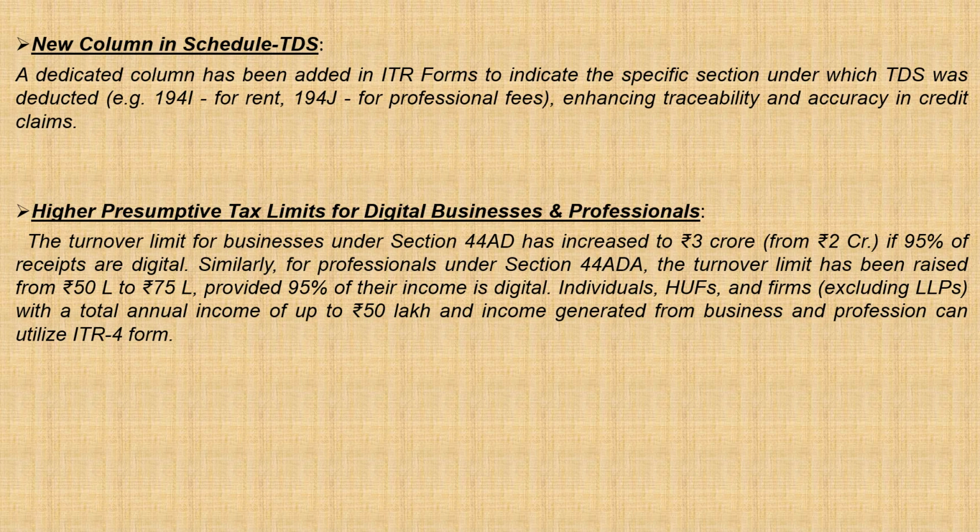ITR 4 form can be filed if the annual income is not more than rupees 50 lakh by professionals and individuals, HUF and firms with business income.